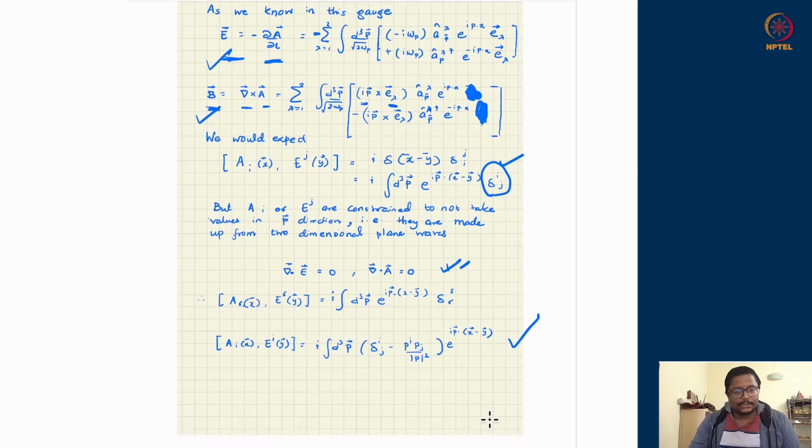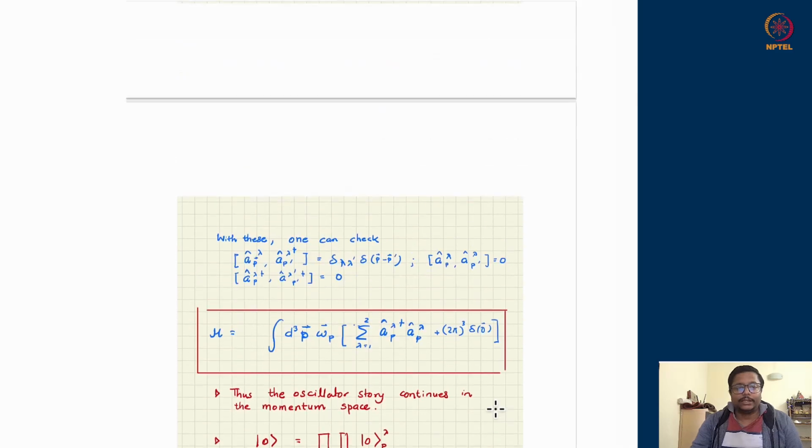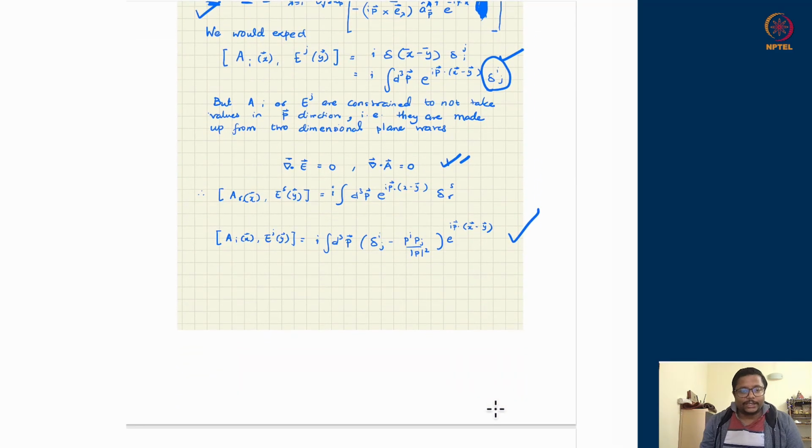Okay, so then we are through. We have all the structure at hand. Now you can verify that if I write A and E, and they have to satisfy this commutation relation, which is just coming from the character of the electrodynamical field. We had demanded that we are in a particular gauge where A0 is 0, divergence of A is 0, and therefore divergence of E is also 0.